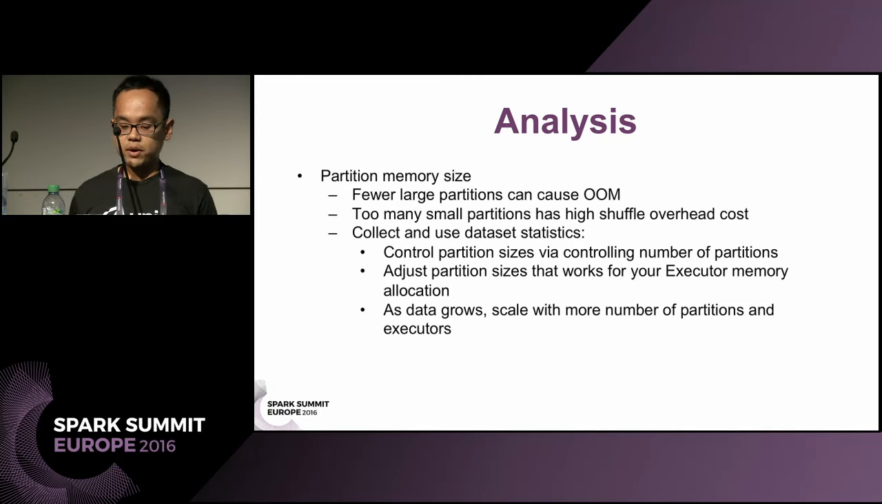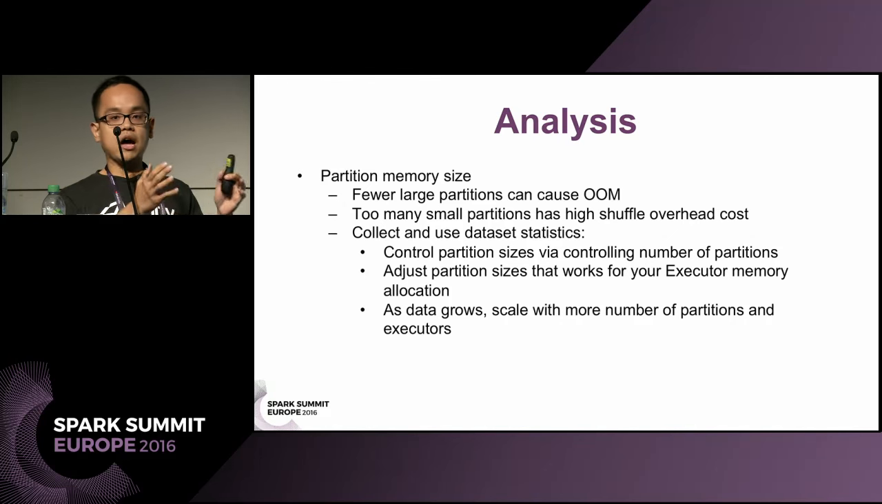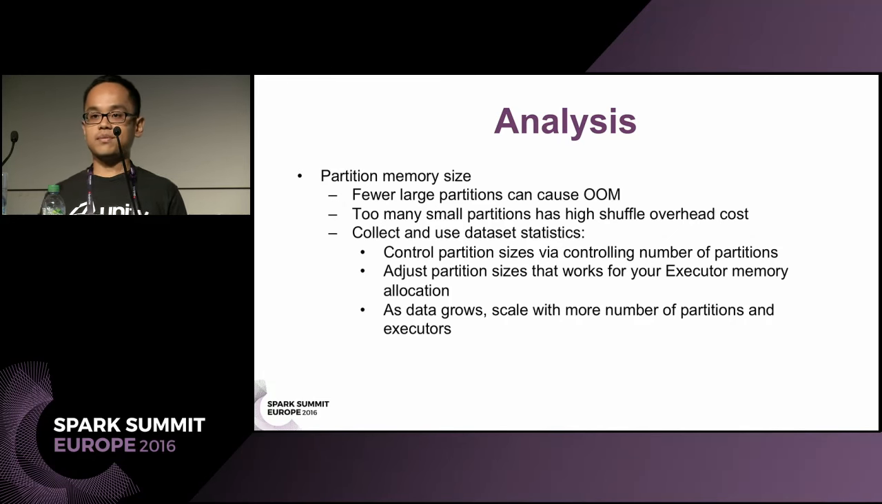Spark is sensitive to partition memory size. It is directly related to your executor memory setting. Fewer large partitions can cause out-of-memory errors, and too many small partitions have a high shuffle overhead cost. So you want somewhere in between. On our end, we compute the number of partitions dynamically by collecting and using the dataset statistics. We read the generated output from HDFS, read the file size, and compute our estimated number of partitions. What this means is, as our data grows, the number of partitions scale as well.